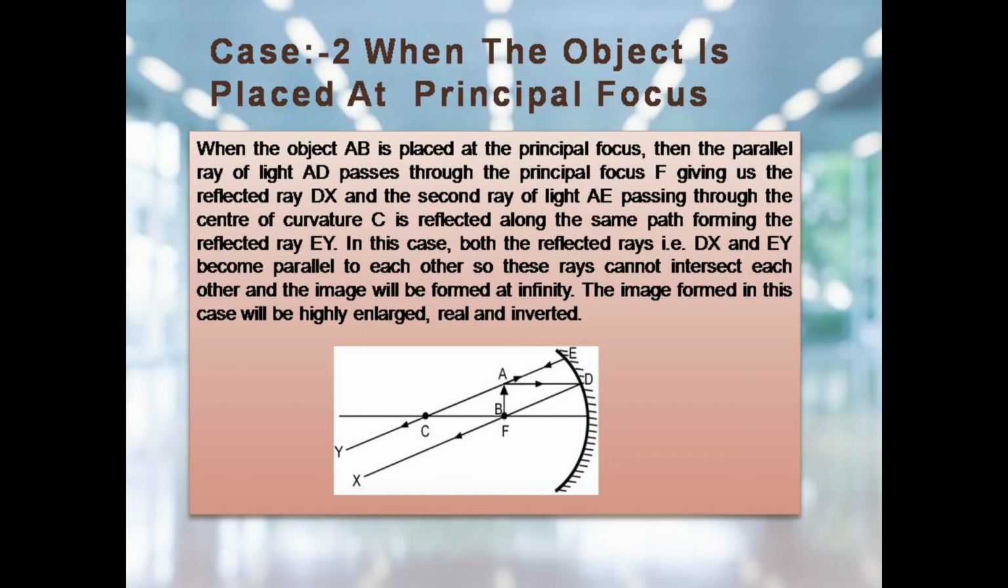In this case, both the reflected rays, that is DX and EY, become parallel to each other. So these rays cannot intersect each other and the image will be formed at infinity. The image formed in this case will be highly enlarged, real and inverted.